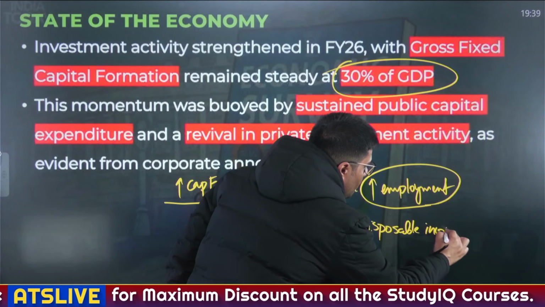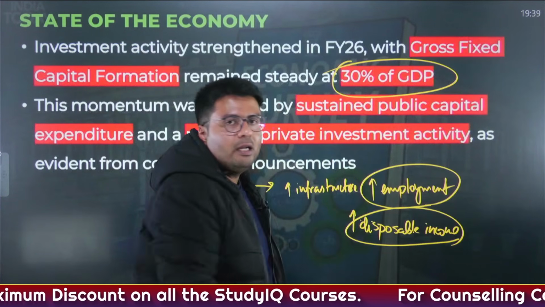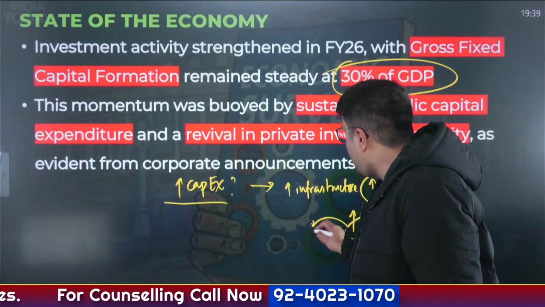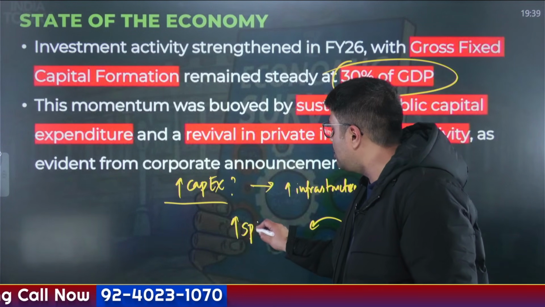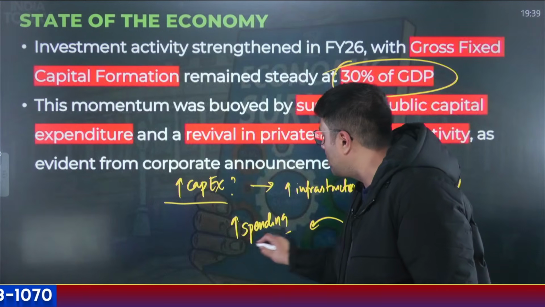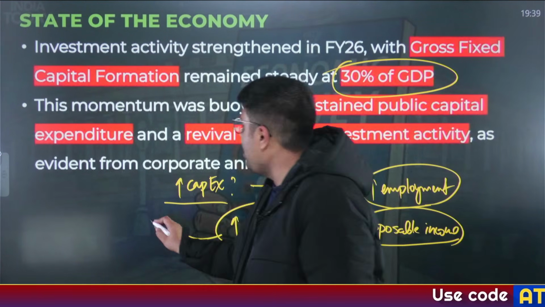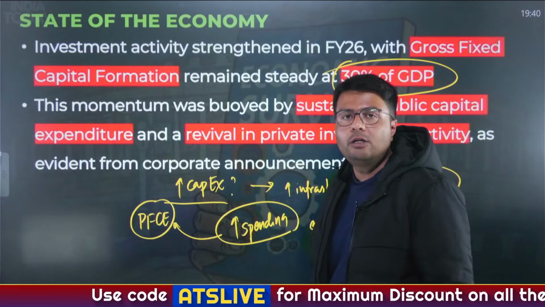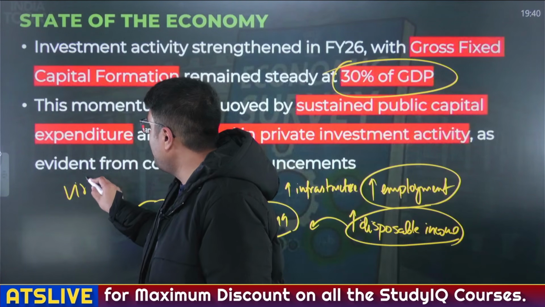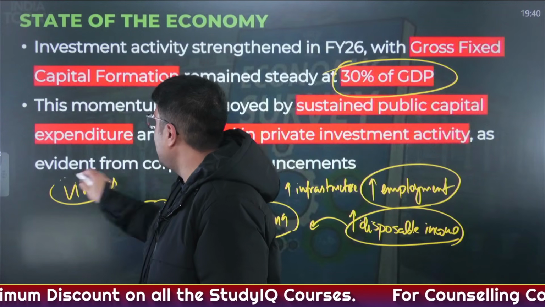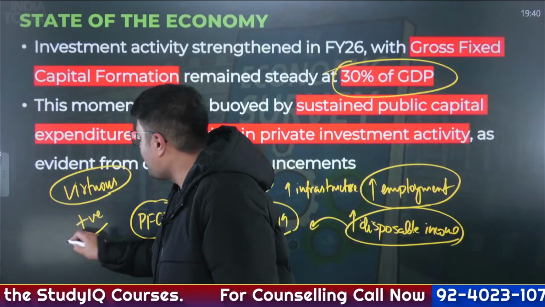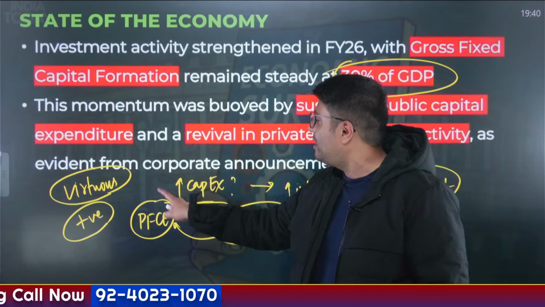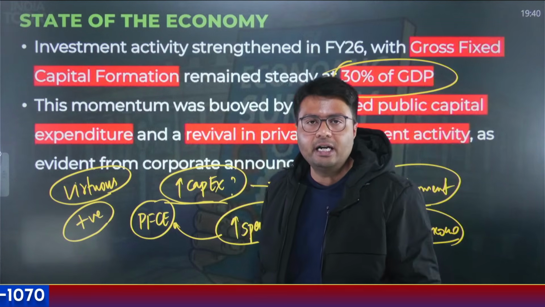How is disposable income increasing? Because people are getting employed, they are getting salaries. So when people have more disposable income, you can directly understand this would lead to higher spending levels in the Indian economy. And this is what will drive even the private final consumption expenditure. And this cycle, the government thought it would create a virtuous impact on Indian economy. Virtuous means positive impact on Indian economy. So this was government's rationale for increasing its capex even during a stress period like the COVID-19 pandemic.